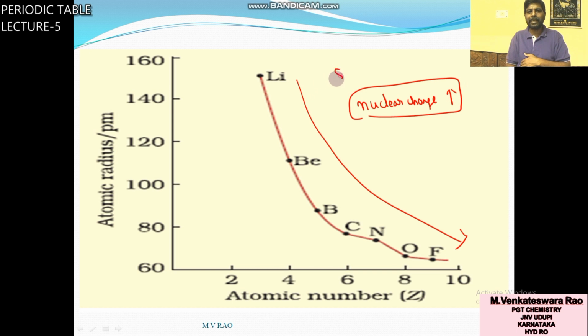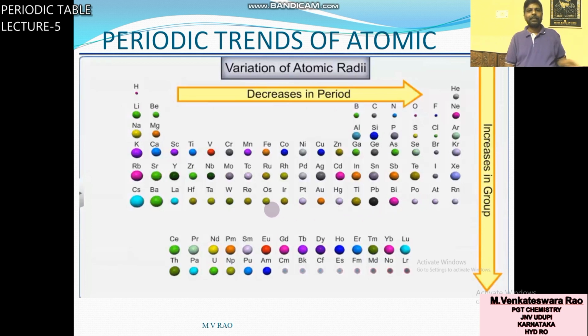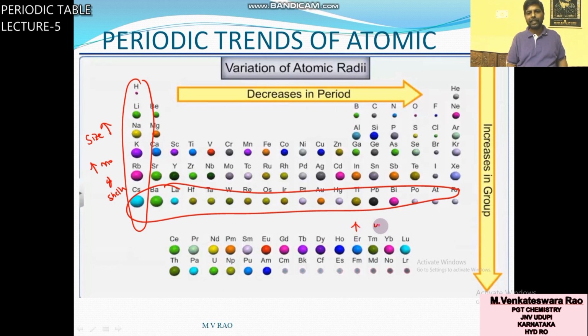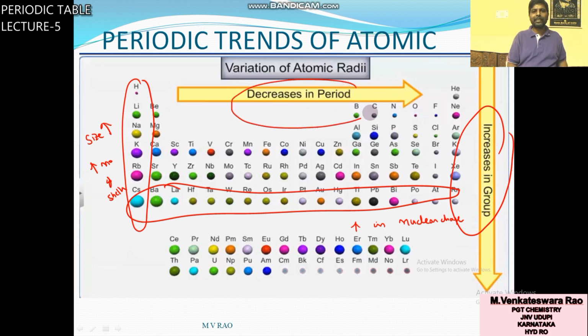In a period, size decreases due to increase in nuclear charge. In a group, size increases due to increase in number of shells. In a period, size decreases due to increase in effective nuclear charge. Size increases in a group and decreases in a period. This is about the periodic trend of atomic radius.